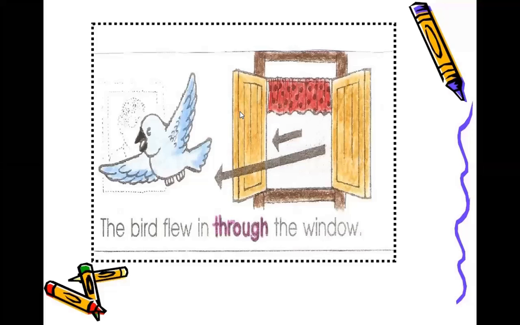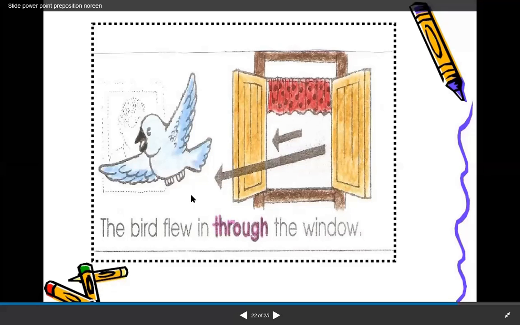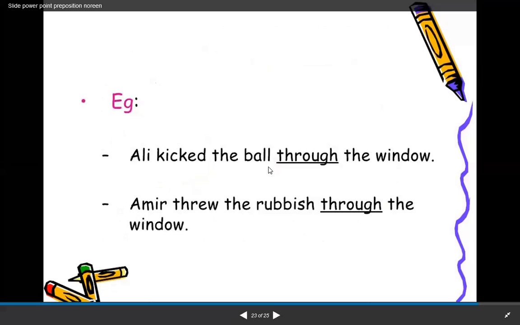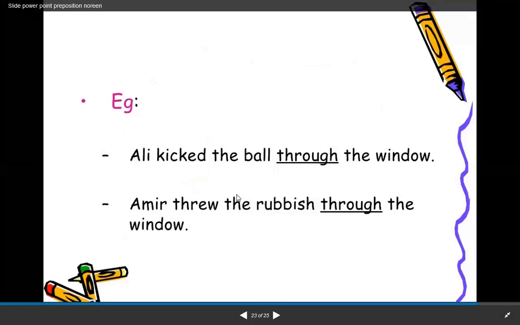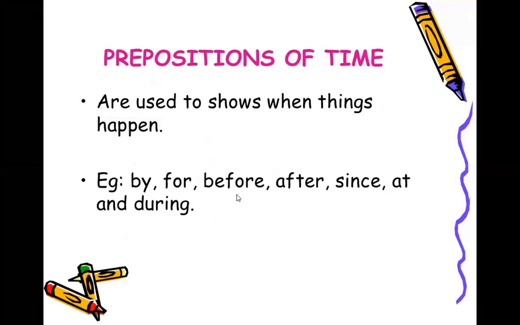The bird flew in through the window, meaning from the outside to the inside of the room. Ali kicked the ball through the window, meaning out of the window. Amir threw the rubbish through the window, meaning out of the window.